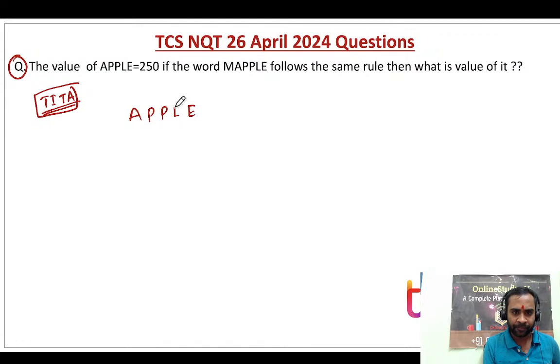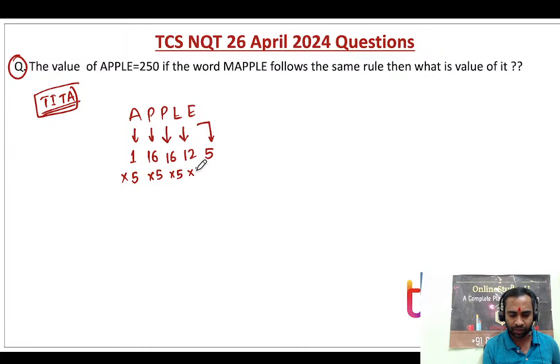If you see, what is the position of A? It is 1. What is the position of P? It is 16. P again, 16. L is 12. And what is the position of E? It is 5. Now multiply 5 to every position. So this will be 5, this will be 80, this will be 80, this will be 60, and this will be 25, right?